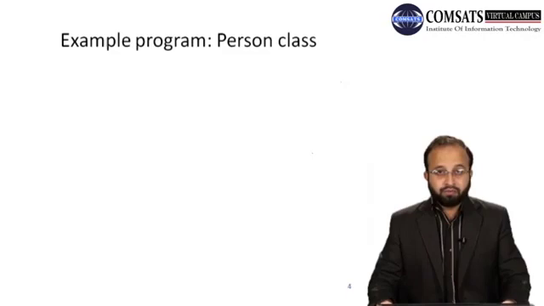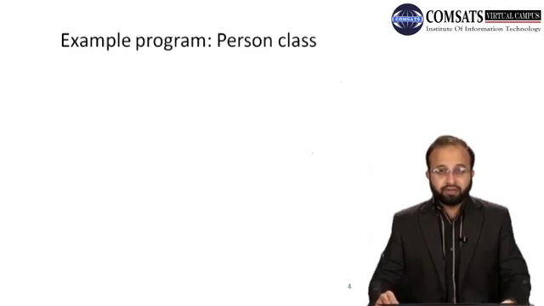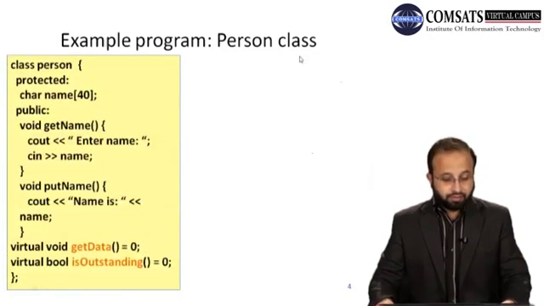In this example program we have a person class that contains two pure virtual functions, and we have another class scientist that is derived from the person class, and another class student that is derived from the person class, and both of these derived classes override the pure virtual functions in the person class. So this is the definition of a person class. It contains one protected member.